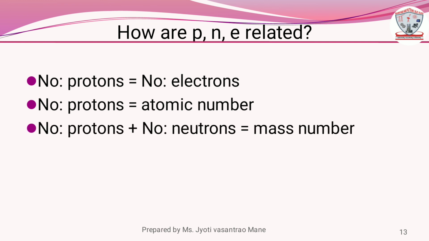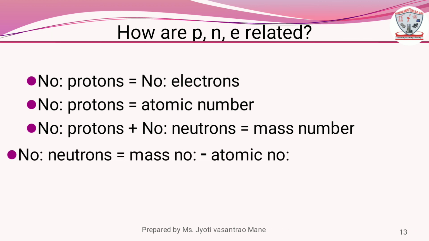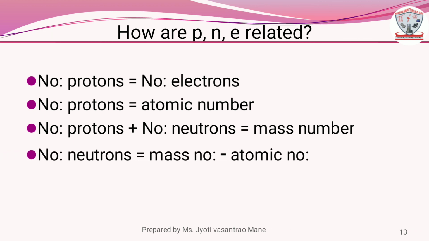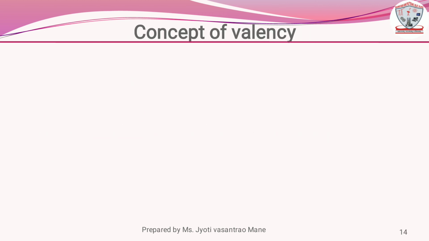Number of protons plus number of neutrons is equal to mass number. What is meant by atomic mass number? The sum of the number of protons and neutrons is called the atomic mass number. Number of neutrons is equal to mass number minus atomic number.